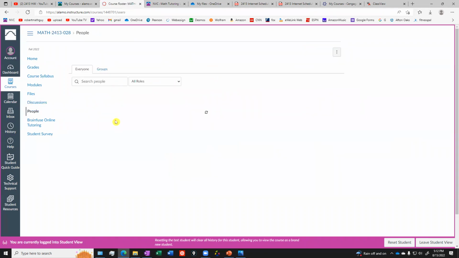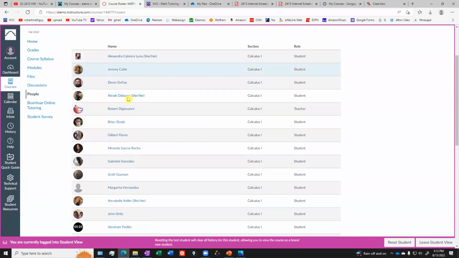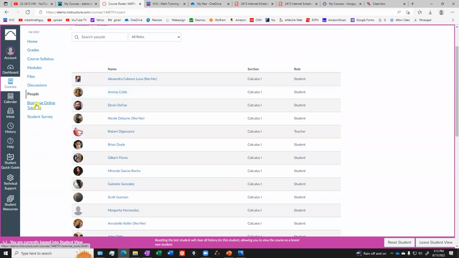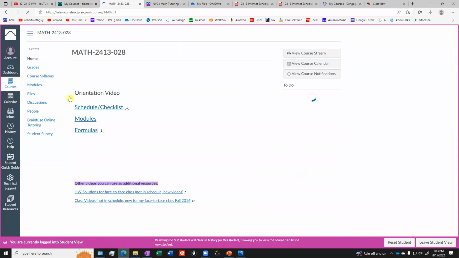People, this is how you can reach out to your classmates and send emails to each other. Hey, let's form a study group. You can see here we've got quite a few students in this class. And then there's also online tutoring. This is a third-party company that we use. I believe you get up to 300 minutes per semester for this. I don't really know how helpful this is. Students have really never told me how good this is or not, but I know that you can get live tutoring this way. But see how that goes. And then there are student surveys at the end of the semester, just to get feedback from you.